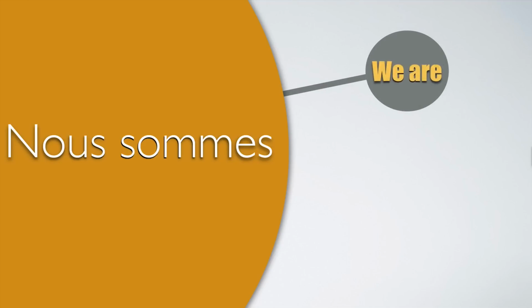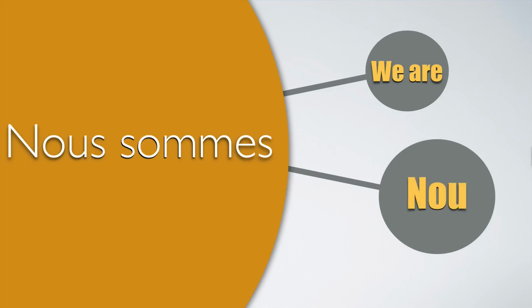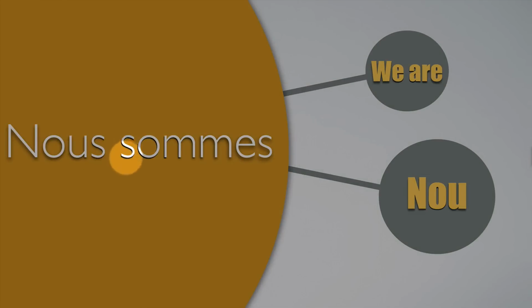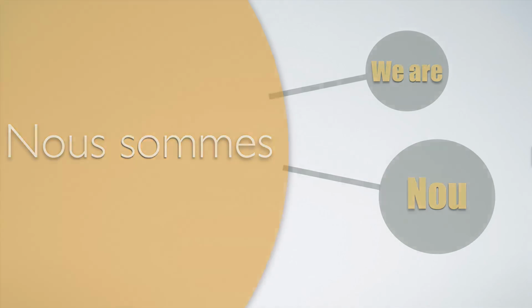Let's see now how to translate we are with the proper subject, which is nous. Nous sommes. Nous sommes to translate we are. And as you can hear, we don't pronounce the letter S at the end of nous. Nous sommes. And it's the same thing for the verb actually, but here it is nous, just like that. And we understand why, because here we have a consonant, so there is no liaison, and we don't pronounce the final S.